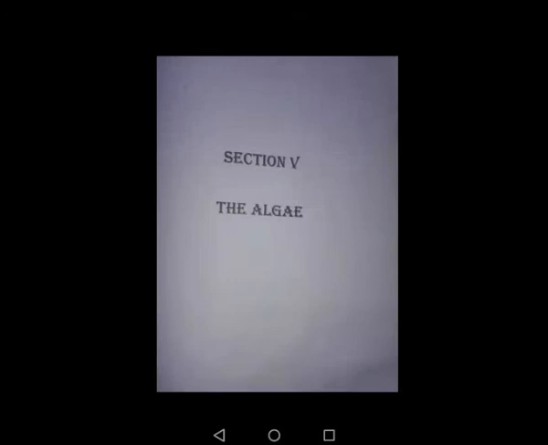Today in the main topic of algae we have discussed another type of algae, that is the Phaeophyta. The members of this group are commonly called brown algae because of the dominant carotene and fucoxanthin pigments which are present in them. The brown algae, if we look at their habitat, are widespread and with few exceptions all are marine.